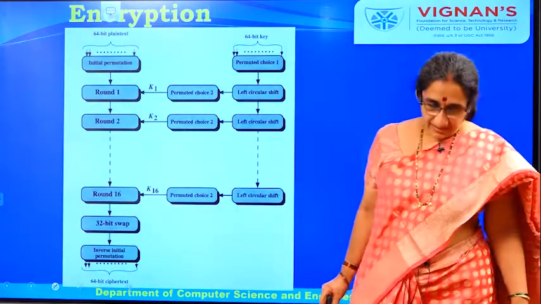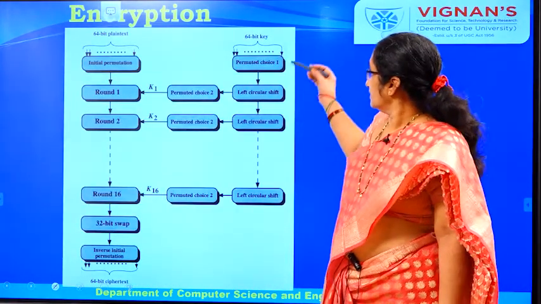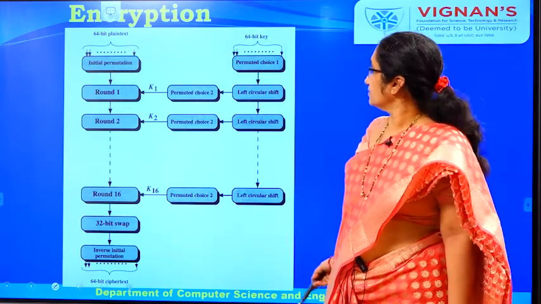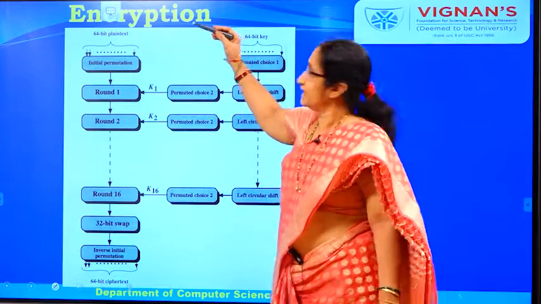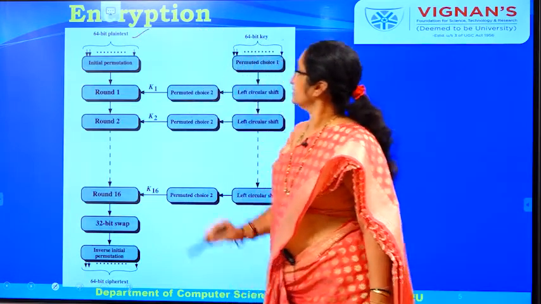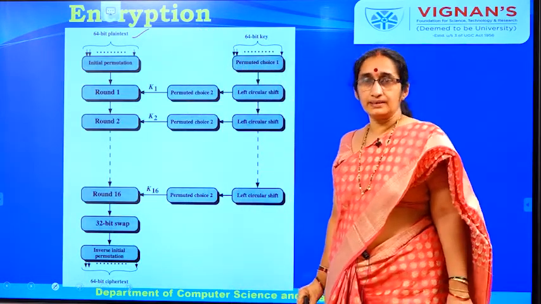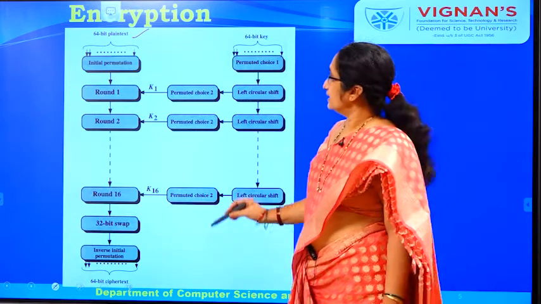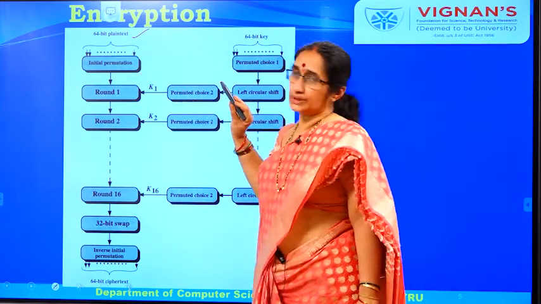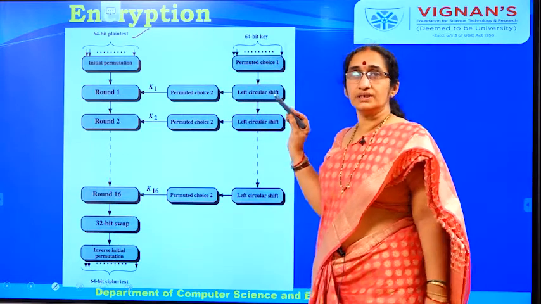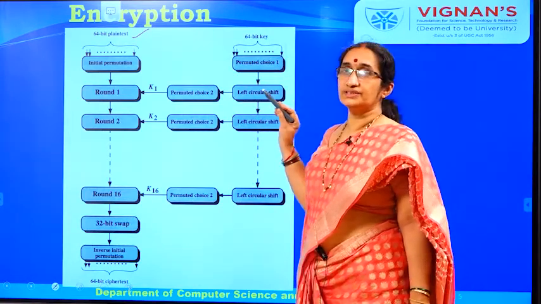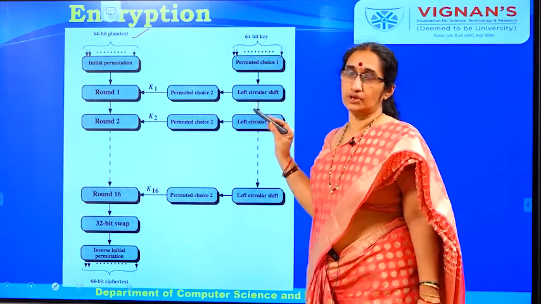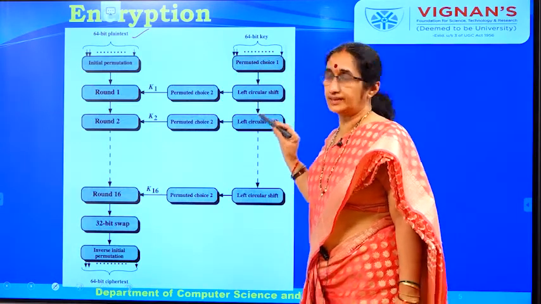So let us see how this particular block cipher works. Initially we take a 64 bit plain text and we perform the initial permutation. Here it works on Claude Shannon's substitution permutation network.